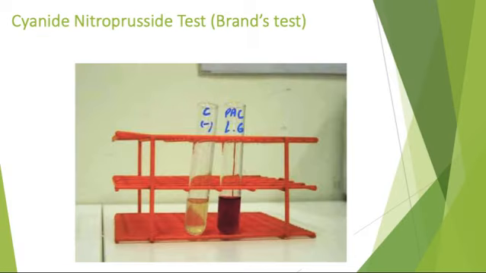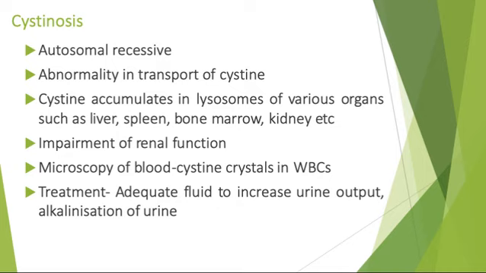Here you can see in this test tube, this is the control, and here it has turned blue or violet or purple color. So this is positive for Brand's test or cyanide nitroprusside test. Okay, next we'll go on to cystinosis.